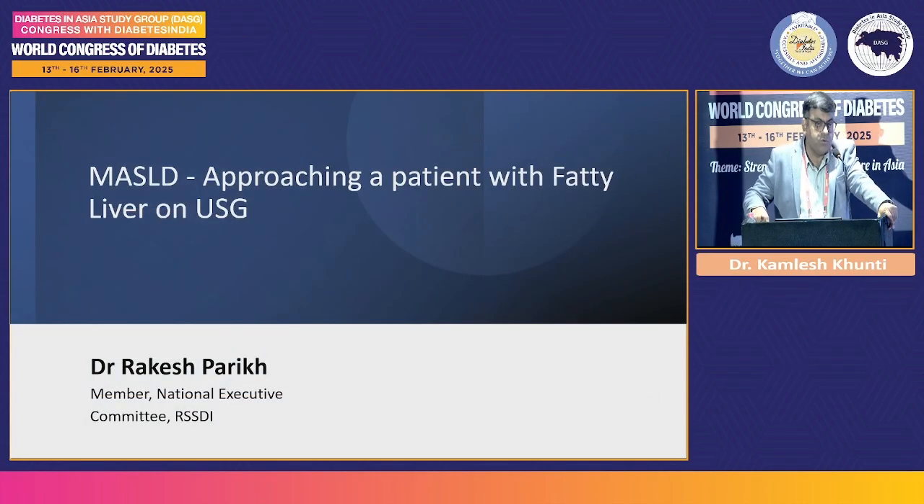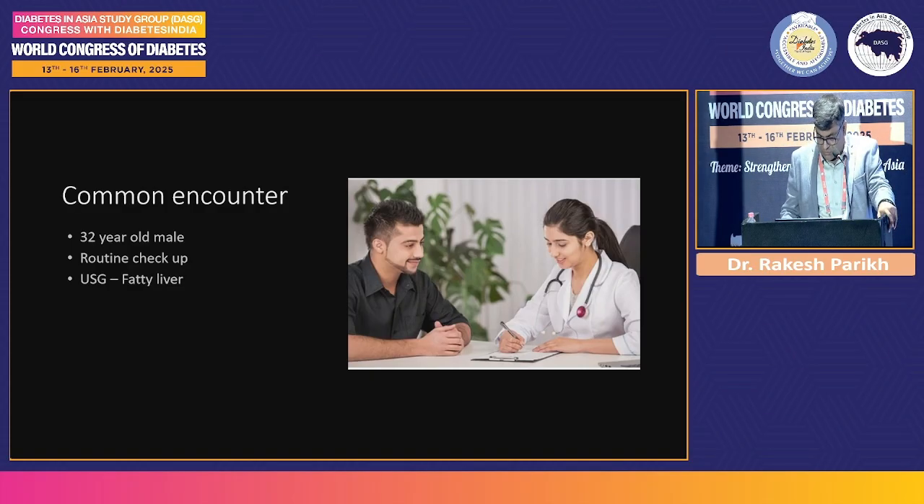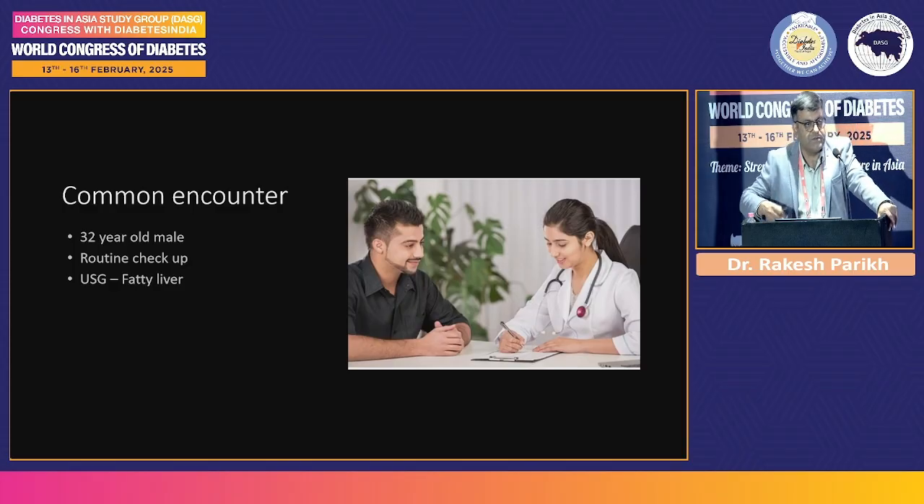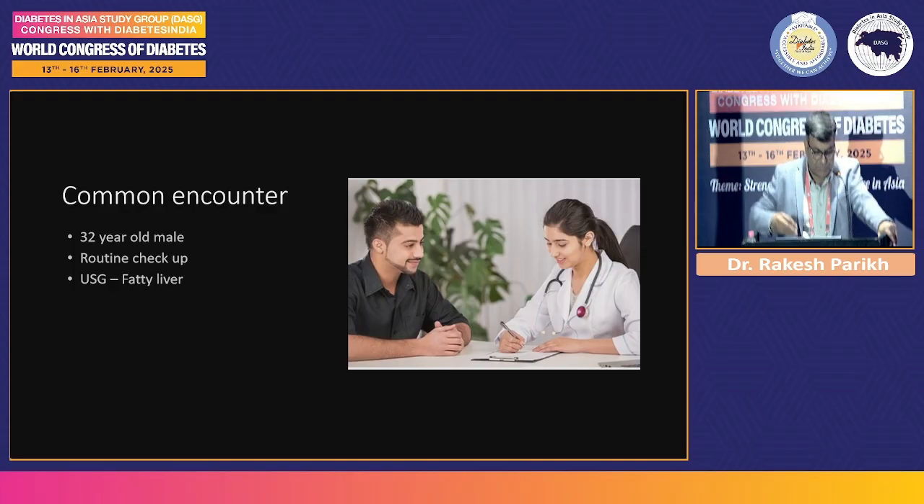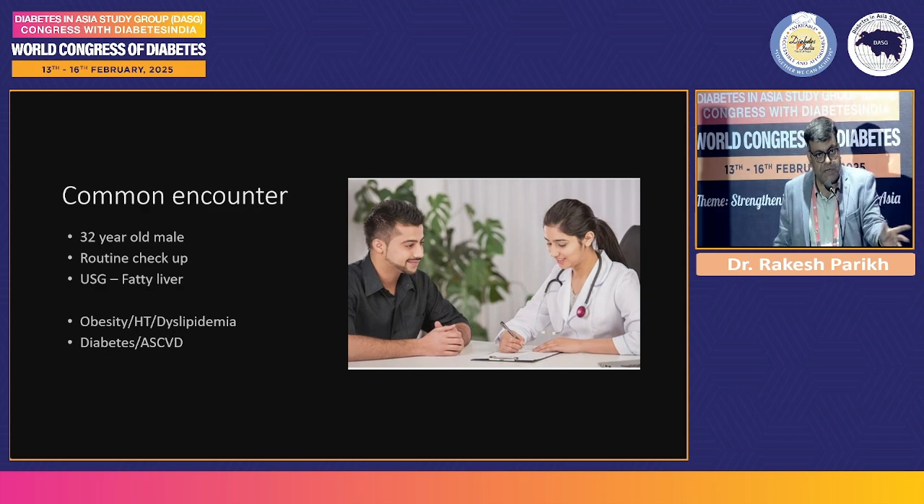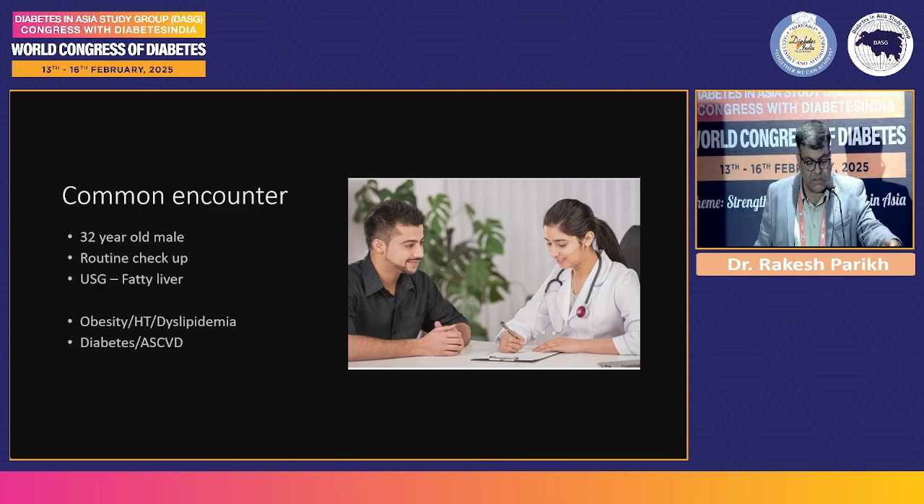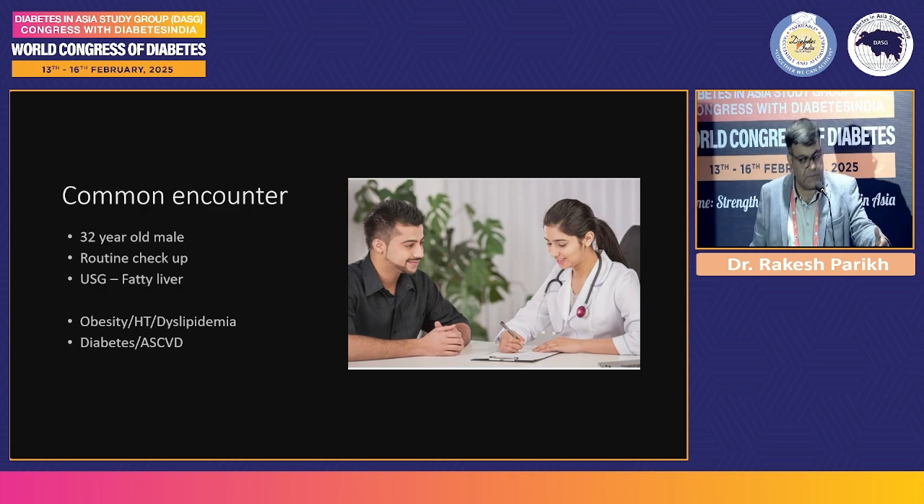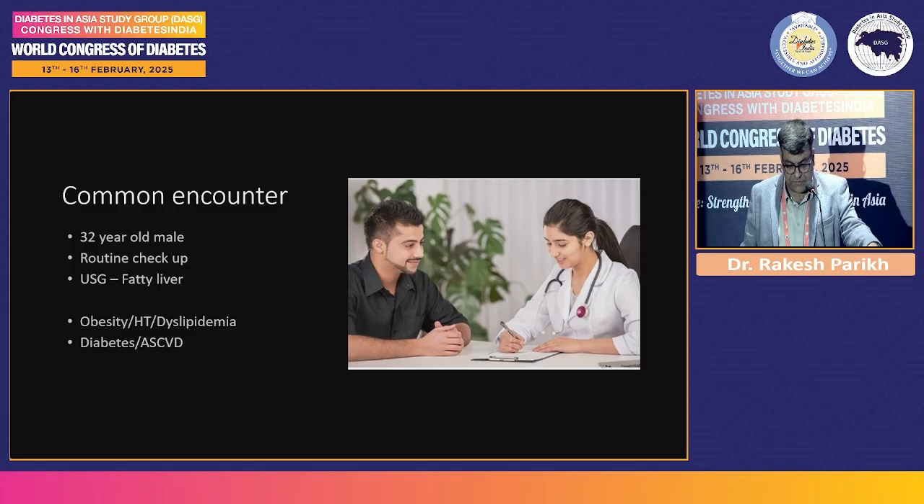A patient who comes to you with just a report of ultrasound showing fatty liver. That's a very common encounter that most of us have now because a lot of patients are coming with routine checkups that they do and they just are concerned about the fatty liver that they find. Just an example, a 30-year-old or middle-aged male came for routine checkup, found to have fatty liver on ultrasound, and some of these might be having obesity or diabetes along with that. Some others might be having dyslipidemia, hypertension, or some other ASCVD risk factors.